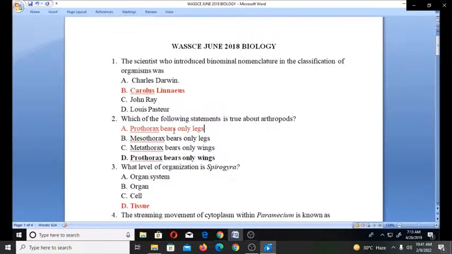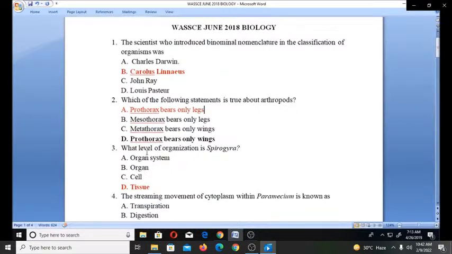Now when we're talking about arthropods, your mind should always go to insects, though some fossil groups possess wing-like projections. Now let's look at number 3 question. What level of organization is Spirogyra? Spirogyra is actually at the level of tissue, not cell.